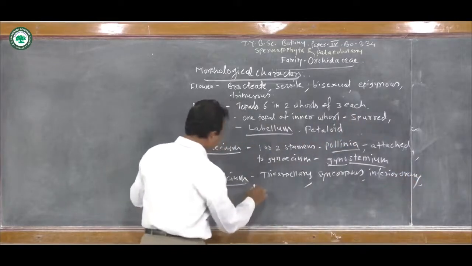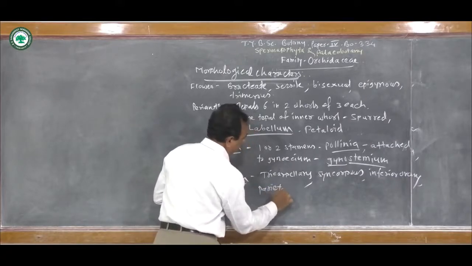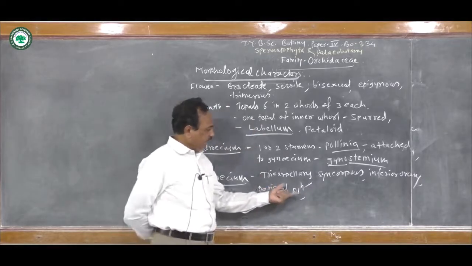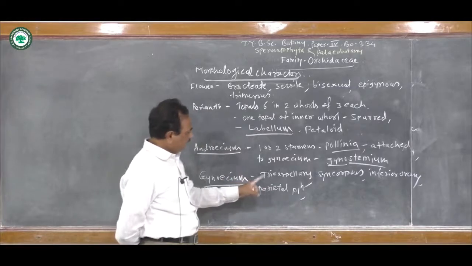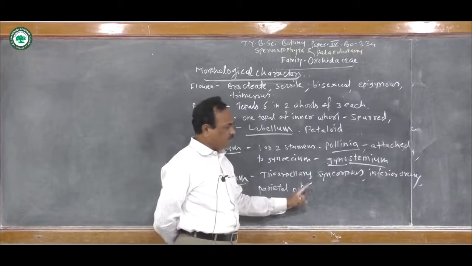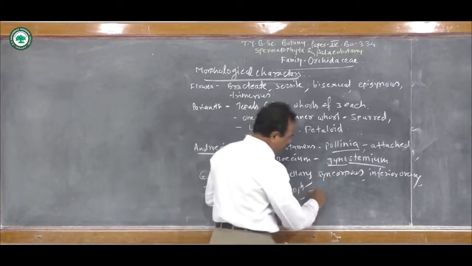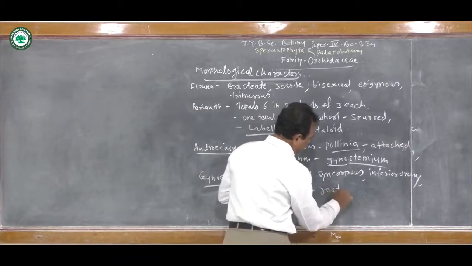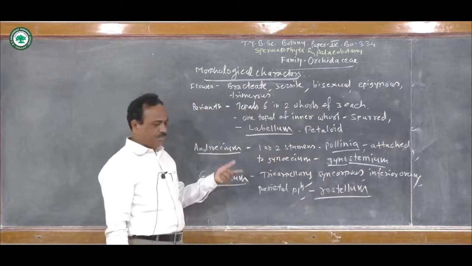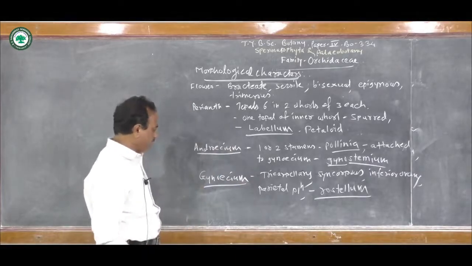with parietal placentation. Parietal placentation is present. Locule is 1, and here in this gynoecium, that is the style, there are 3 stigmas. Out of that, 1 stigma gets modified into a beak-like structure. It is known as the rostellum, and the stigma and the androecium part get fused together and form the gynostemium.